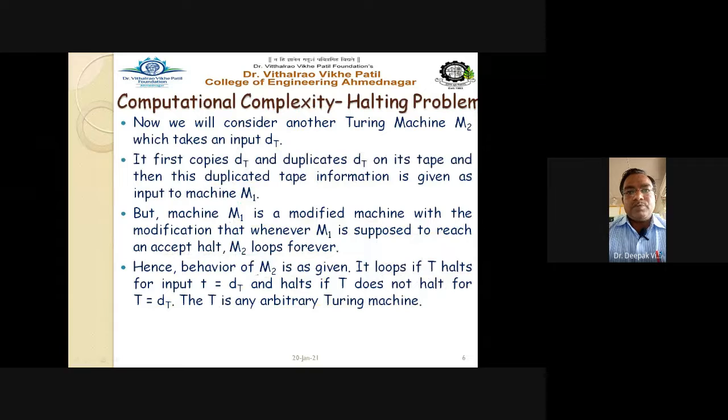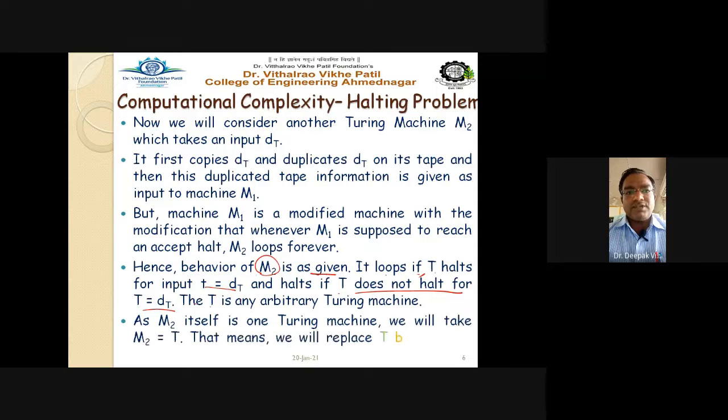Hence, the behavior of Turing machine M2 is given. It loops if T halts for input T equal to dt, and halts if T does not halt for T equal to dt. T is an arbitrary Turing machine. As M2 itself is one Turing machine, we will take M2 equal to T. So we will take capital M2, that is another Turing machine, that is equal to Turing machine T.